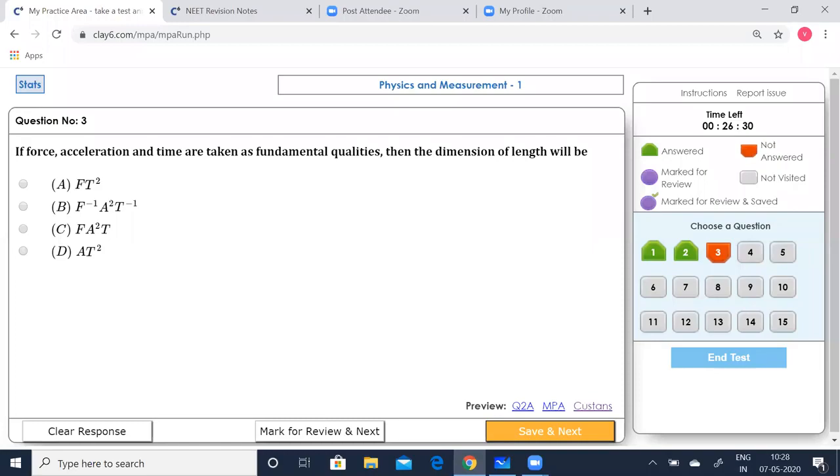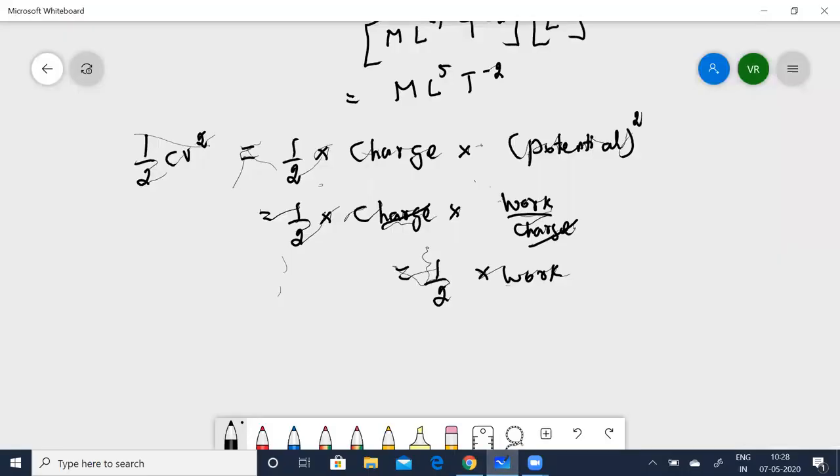Okay, this is something interesting. Let me clear the board. Now see, it's given L is equal to F to the power of x, A to the power of y, and t to the power of z. Now, let me write the dimensions for the left hand side and the right hand side.